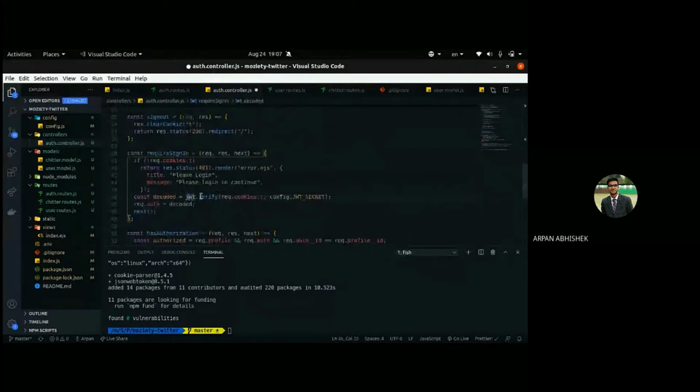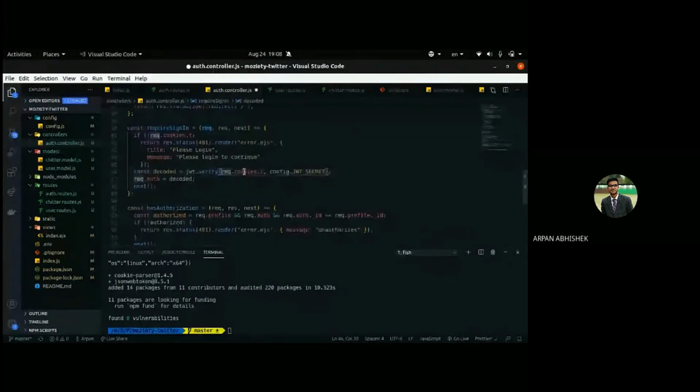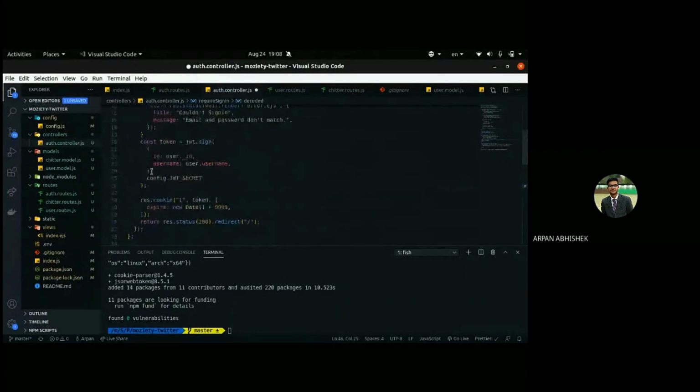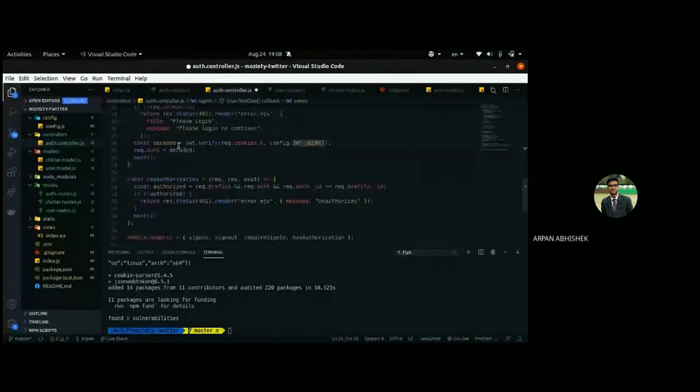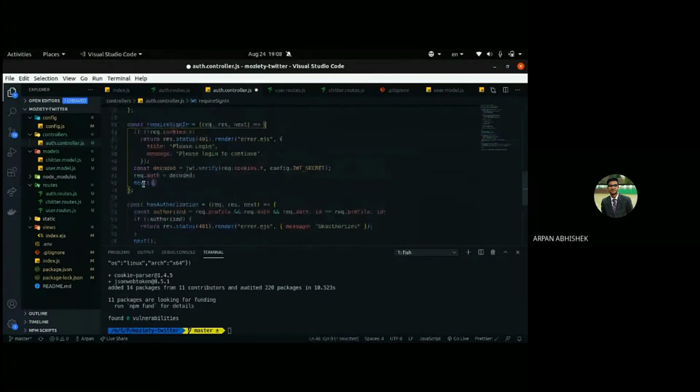For the first argument we'll pass the cookie, and for the second argument we'll pass our secret again, so that based on that secret it can verify the cookie and decode it. Our decoded object will have our user's id and username. Before calling next, we'll add that decoded object to a property auth inside the request object, and this request object will be available in the next callback function.